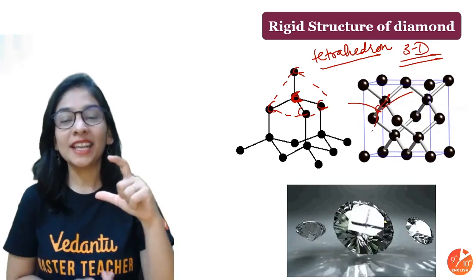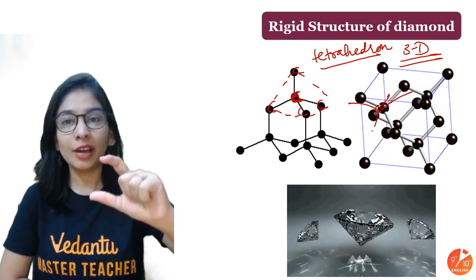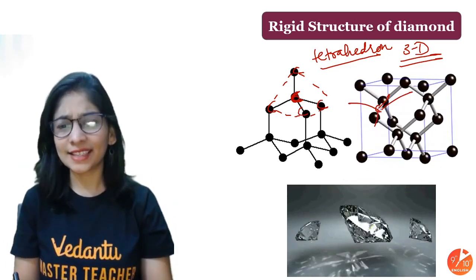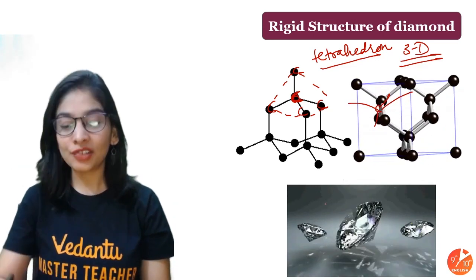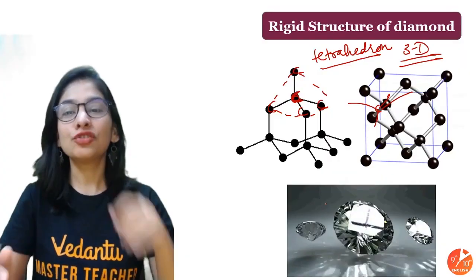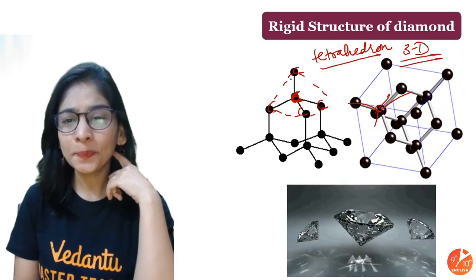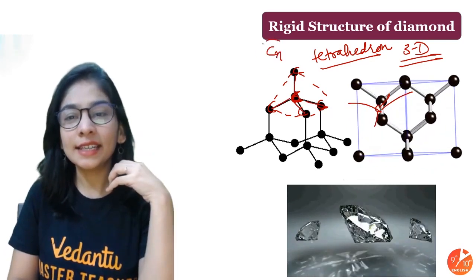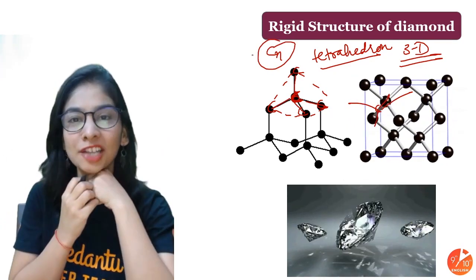You might have seen in many Bollywood and Hollywood movies, someone holding a big diamond that looks like this. That's a tetrahedron structure where every carbon attaches to the others with a very strong force of attraction. This is a continuous structure, n number of carbon atoms attaching to each other.